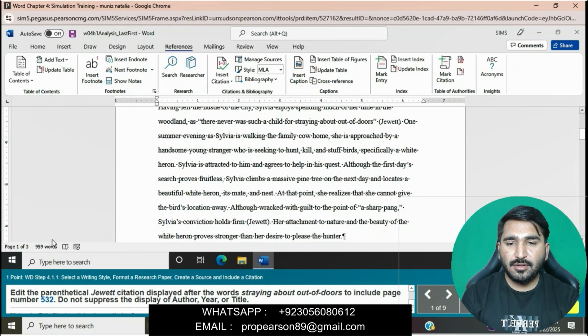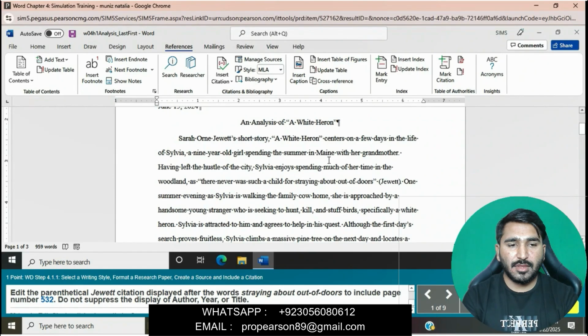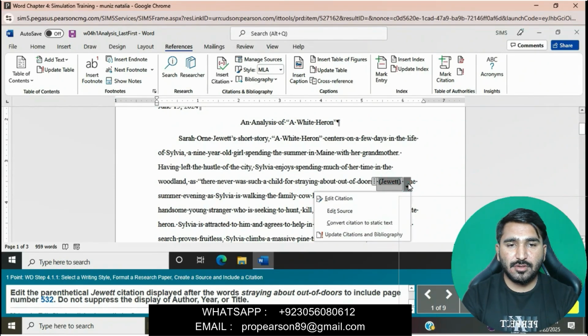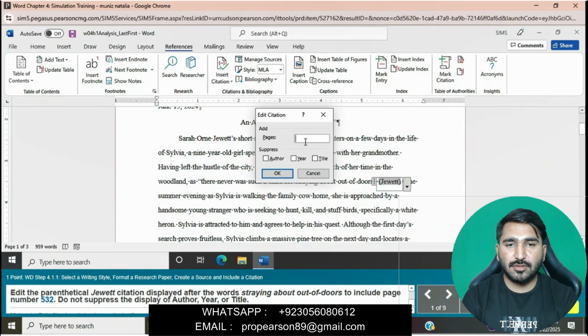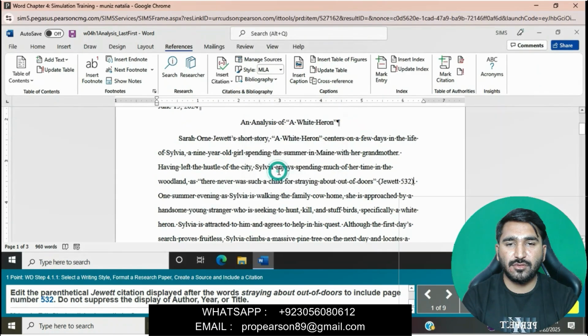Edit the Javed citation displayed after the words "about out of doors" to include page number 532. Do not suppress the display of author, year or title. Right click on the citation, click Edit Citation, enter 532 and click on OK.